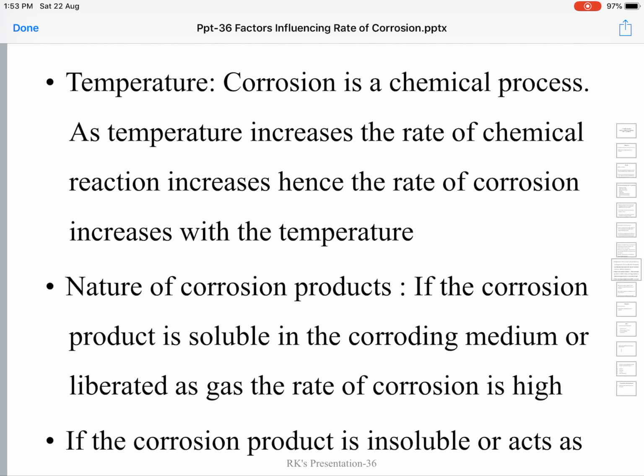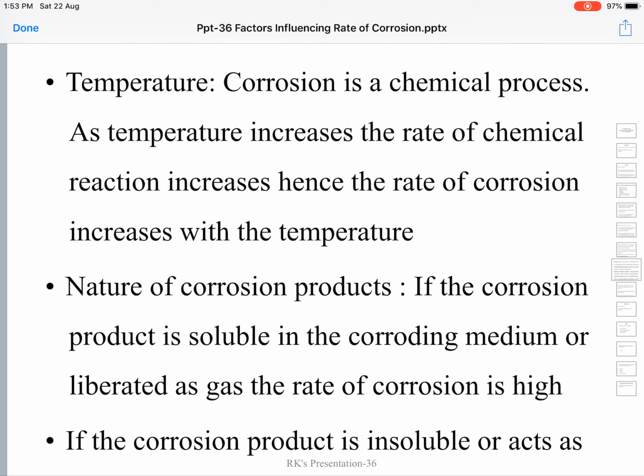The rate of corrosion is directly proportional to the temperature. The more the temperature, the faster the rate of corrosion, and the less the temperature, the slower the rate of corrosion. This is the influence of temperature.